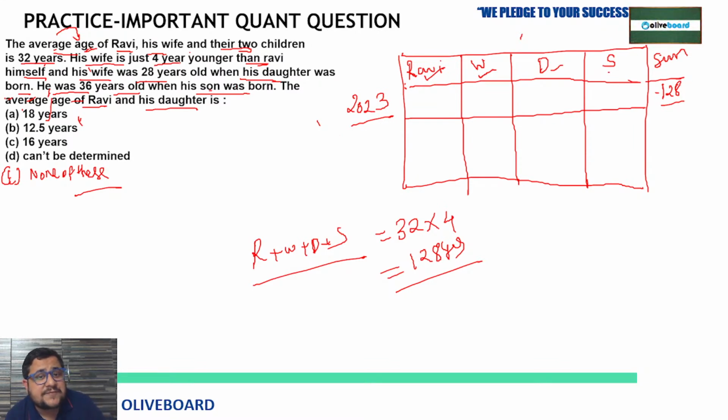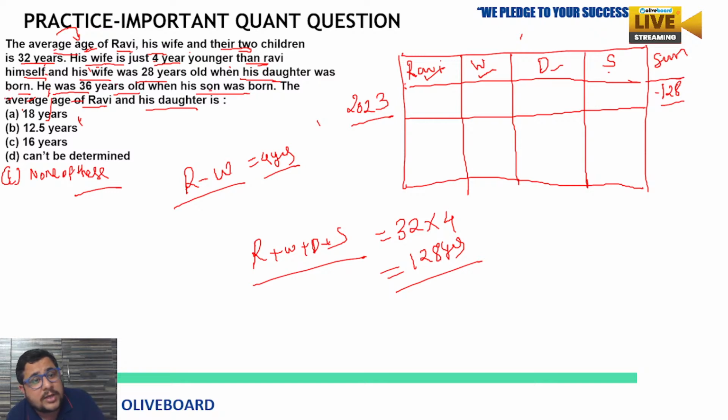His wife is just 4 years younger than Ravi himself. So Ravi and his wife, the age difference is 4 years. This is what is given here. Clear? Now, his wife is just 4 years younger than Ravi himself, and his wife was 28 years old when his daughter was born.